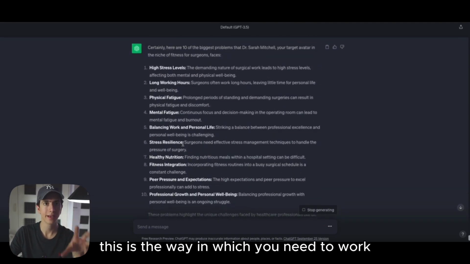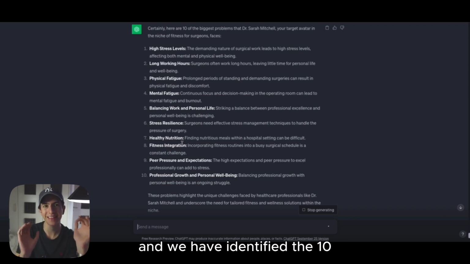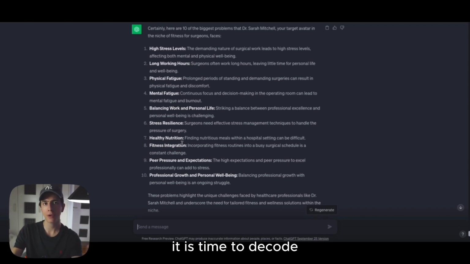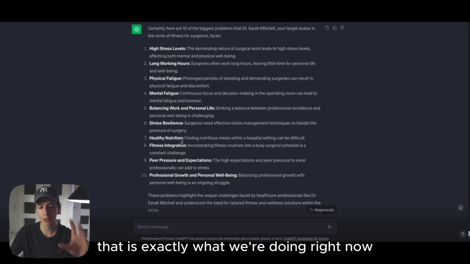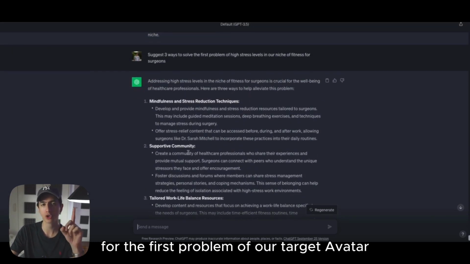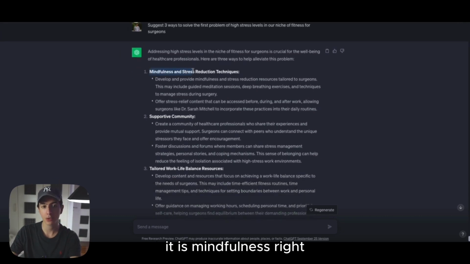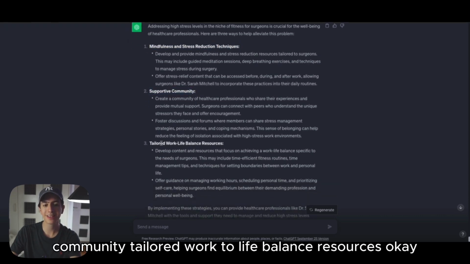This is the way in which you need to work. After we have created our target avatar and we have identified the 10 core problems of our target avatar, it is time to decode each and every single one of those problems and provide solutions to each and every single one of those problems, with our offer, with our content. And this is exactly what we're doing right now. So let's see the 3 solutions that we got for the first problem of our target avatar. It is mindfulness and stress reduction techniques, supportive community, tailored work-to-life balance resources.